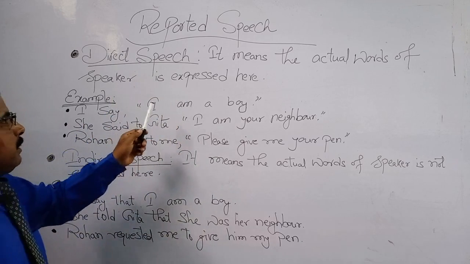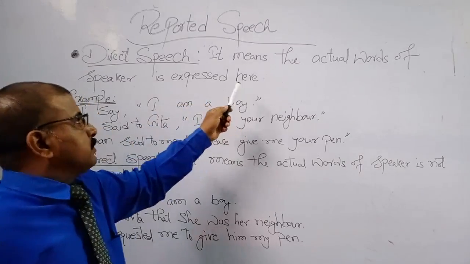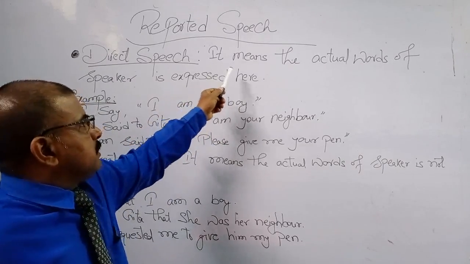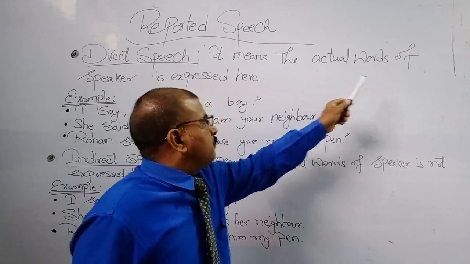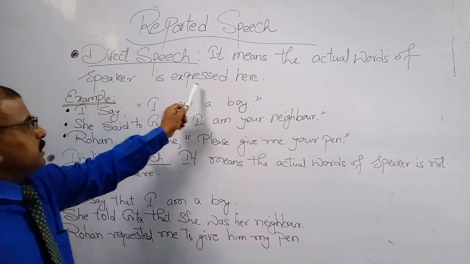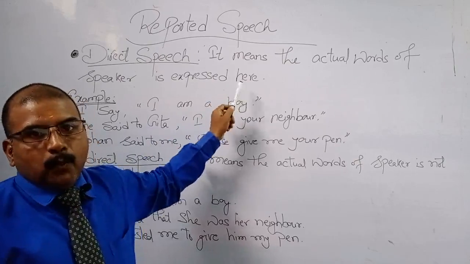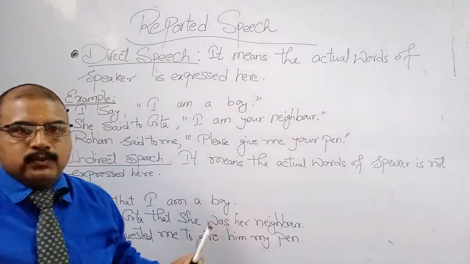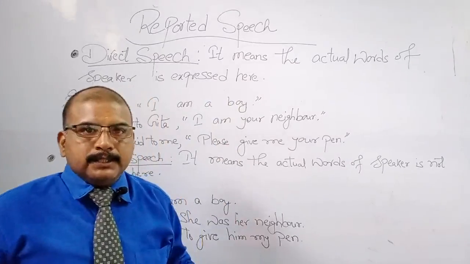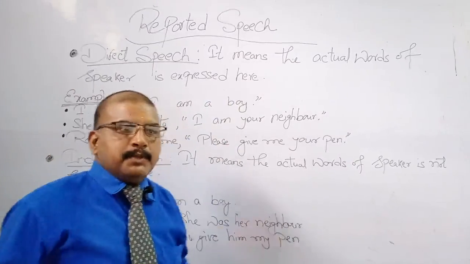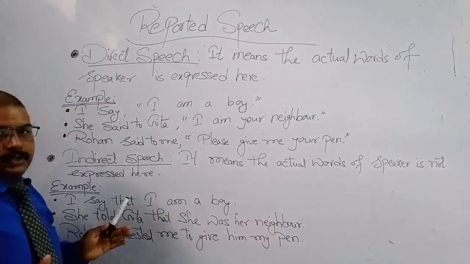By reading these terms, it means the actual words of the speaker are expressed here. When we express the actual words of a speaker, that speech is direct speech.